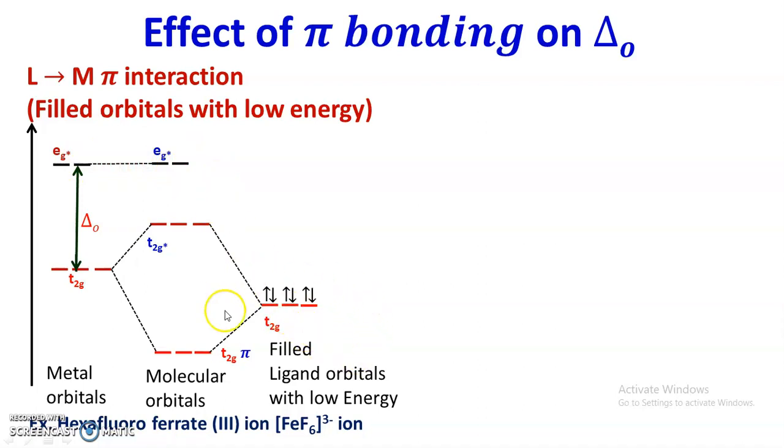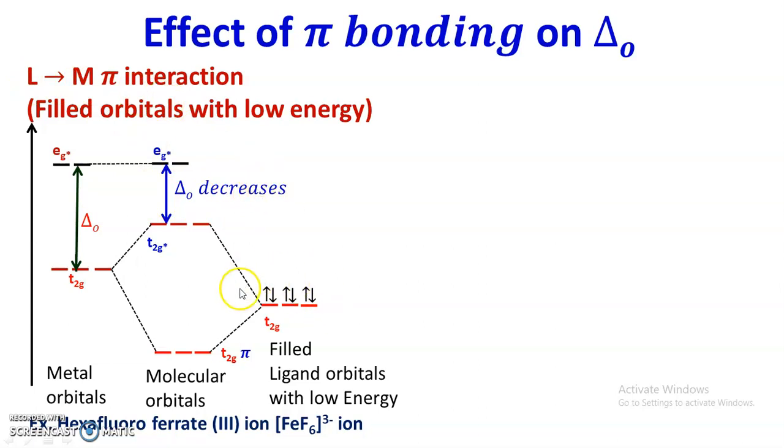Now here, as the ligand group orbitals are filled, there is a transfer of electrons from T2g to Eg, but before that you can see the energy gap has now decreased. The gap between T2g star and Eg star is less. So when there is a ligand to metal pi interaction, the energy gap decreases. Why ligand to metal pi interaction?